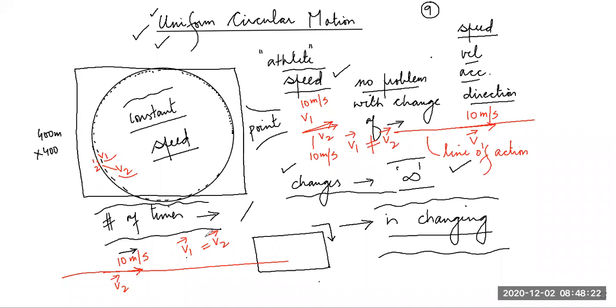Parallel, sir. Yes, Pranav, will they be same or not? V1 and V2. Yes, sir. Pranav is right. Any two vectors, even if one vector is in India and the other vector is in America, if their direction is exactly same, they are parallel, and it is considered that their direction is also same.